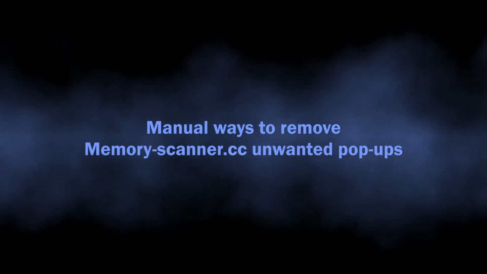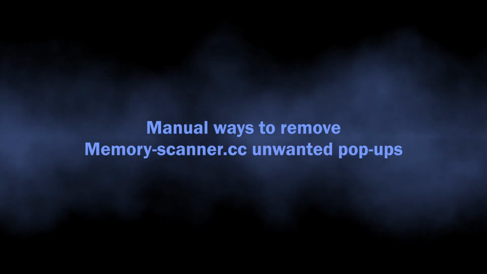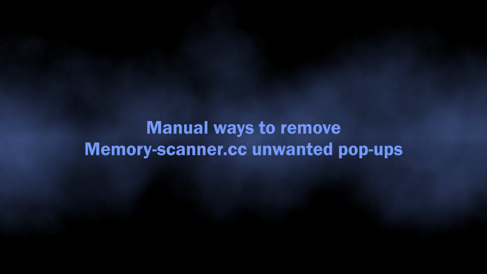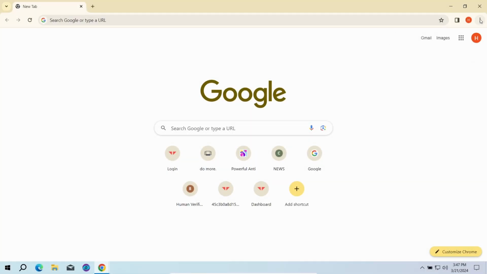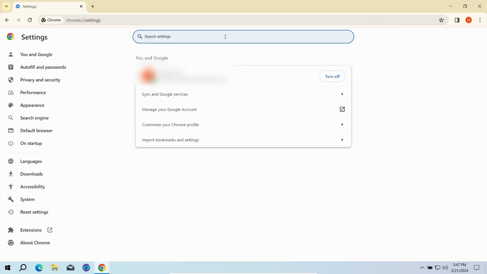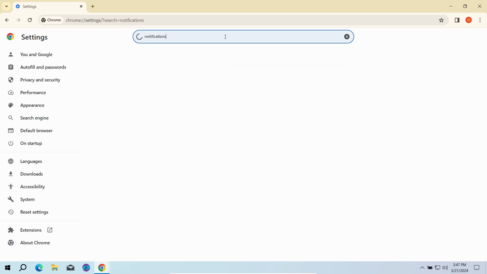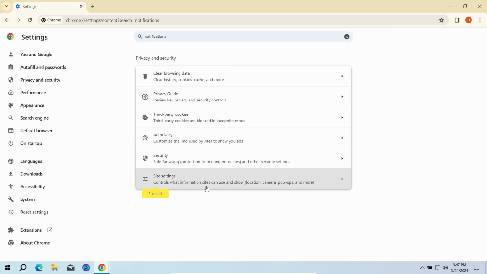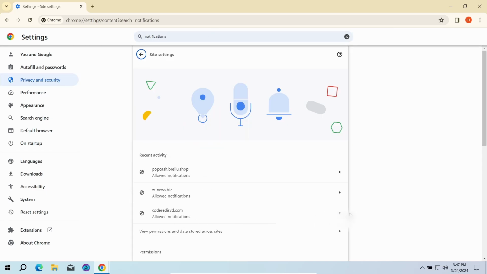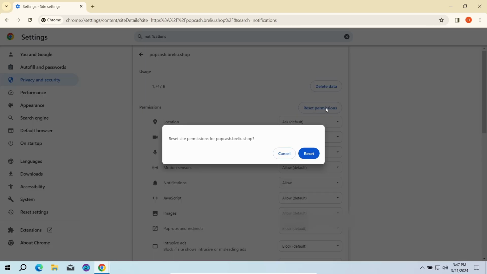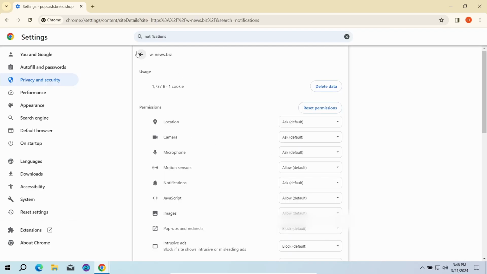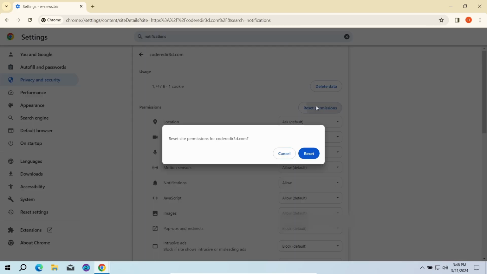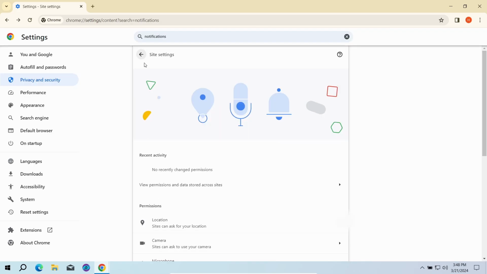The key reason why these pop-ups appear is the permission to send notifications for the Memory-scanner.cc website. To reverse these permissions, go to the settings page of your browser and type notifications in the search bar. Here, go to Site Settings and click Notifications once again. That will open the list of websites that are allowed to send push notifications. Here you need to remove every single entry. Once done, just restart the browser for the changes to take effect.